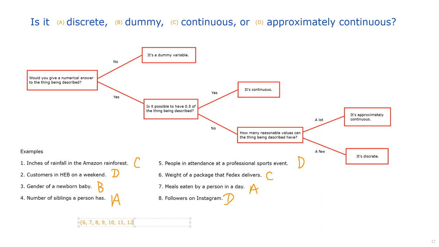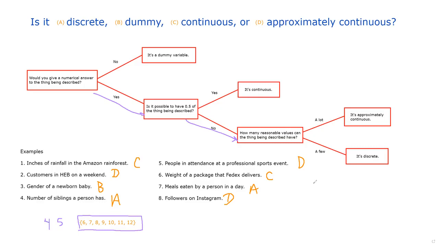So I would say most people fit into this list here. If you ask most people, how many semesters did you take before you graduated with a bachelor's degree, most people would answer with a number in this list. And because this is such a small list, I haven't really bothered going down my tree here, but yes, it's numerical. Is it possible to have half a semester? We're going to say no. We're not going to say, yeah, I took 3.2 semesters. That doesn't make sense. Or 3.5 semesters. That doesn't make sense. You either completed your semester or you didn't. And then there's not a lot of values here. There's only 7 that I listed. And you could add maybe a few more. You can maybe say there's someone who got their bachelor's in 4 or 5 semesters, but still there's not a lot of values in this list.